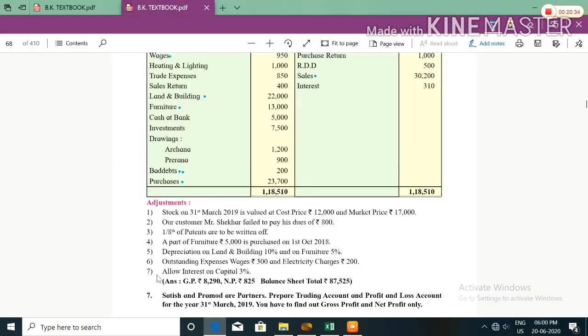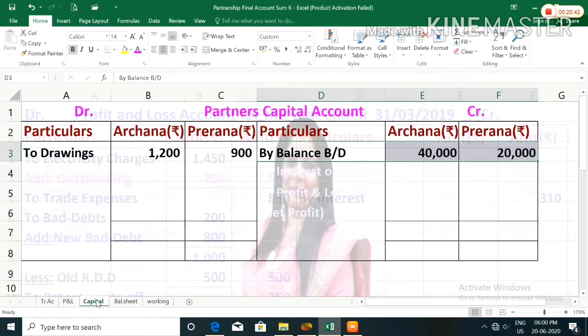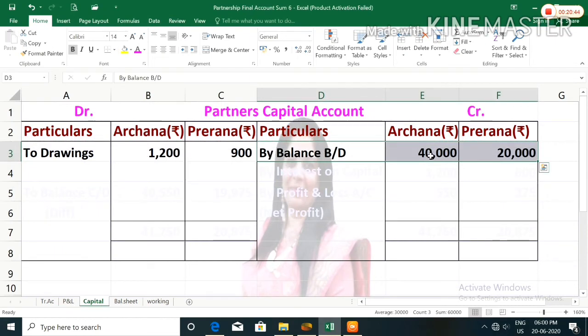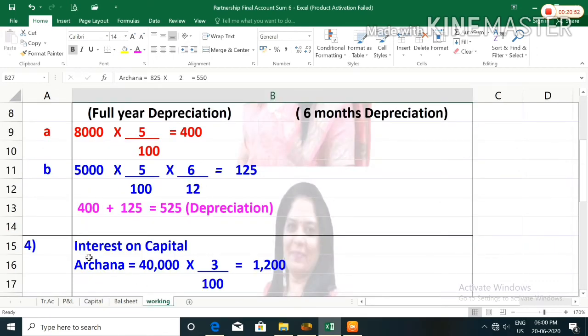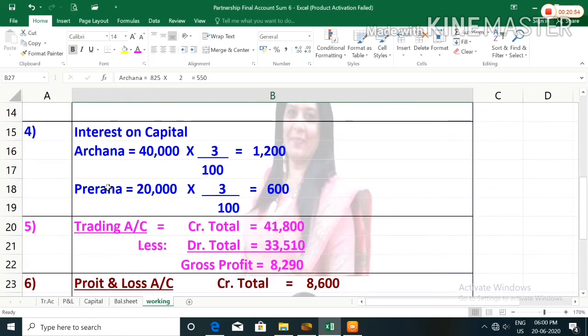Seventh adjustment, allow interest on capital 3%. Here you have to calculate interest on capital. You can see here on the credit side, the amount of capital of Archana is 40,000 and of Prerna is 20,000. So in the working you can see here, interest on capital: Archana 40,000 multiplied by 3 upon 100 equals 1,200.